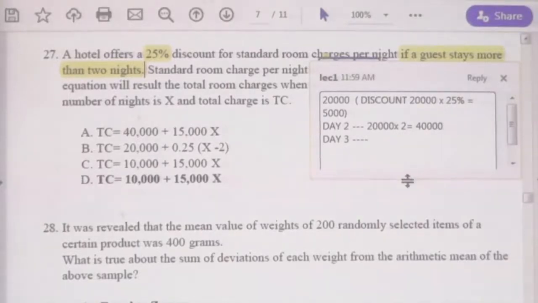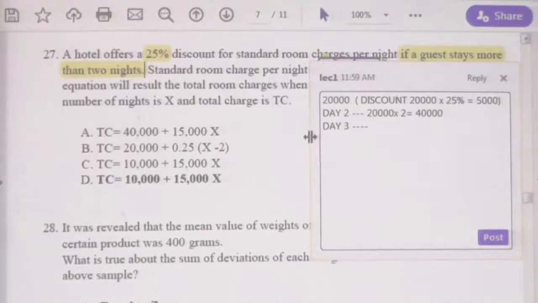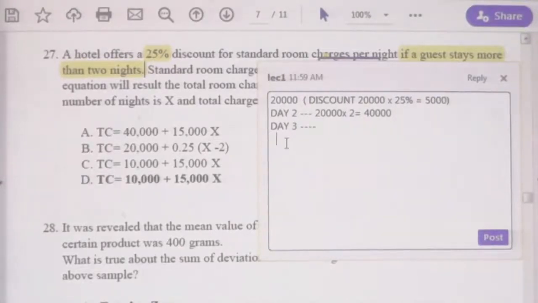If a customer stays 3 days, on day 1 he has to pay 20,000 rupees. Then on day 2 he has to pay 20,000. But from day 3 onwards he has the discount, therefore he will pay 15,000. Now altogether how much? 55,000, right? Now see this formula.